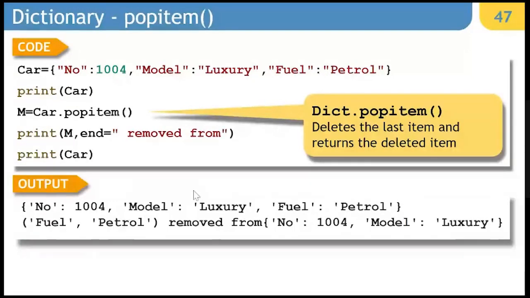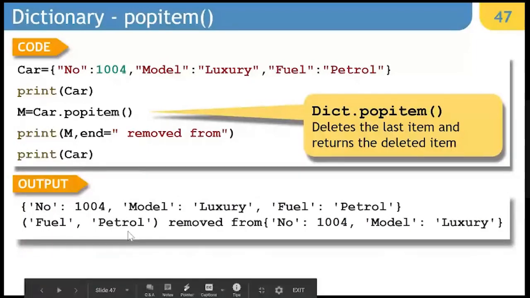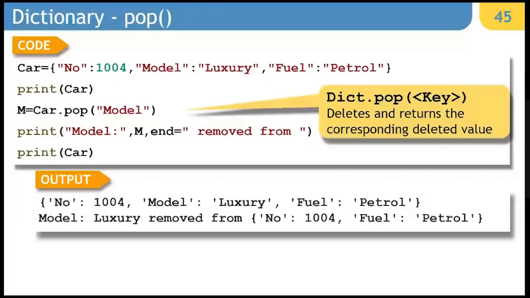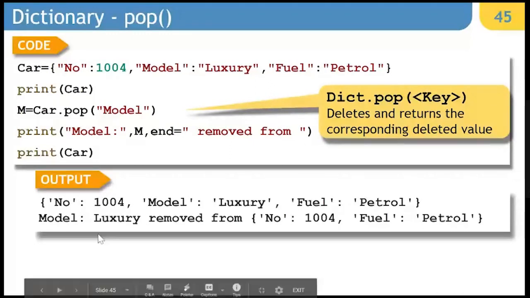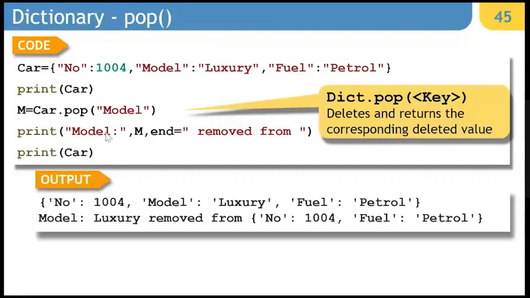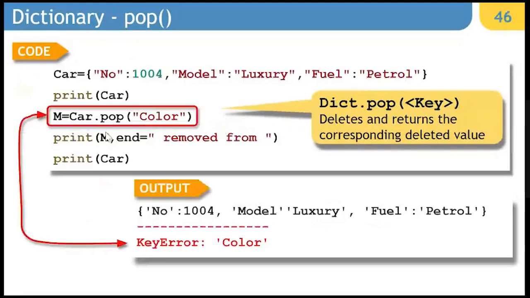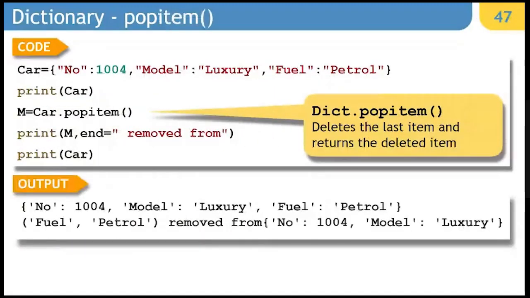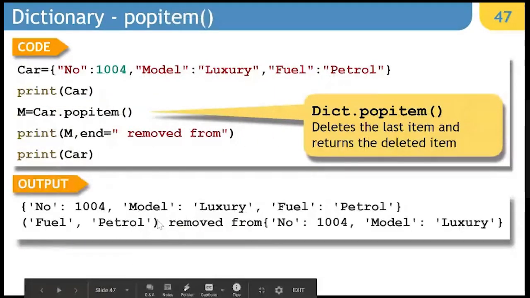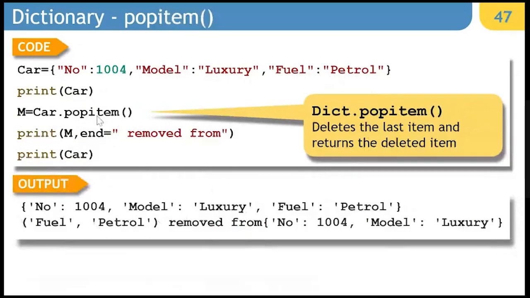So you can see fuel petrol removed from number. Now here I would like to show you a difference. Look at this example. When I am saying pop and I am displaying m, it is displaying only its value. So at that time, the popped thing is only the value of that particular key. Whereas when I say popitem, I am getting a key value pair, but this key value pair is nothing but a tuple. So this is the difference between pop and popitem.